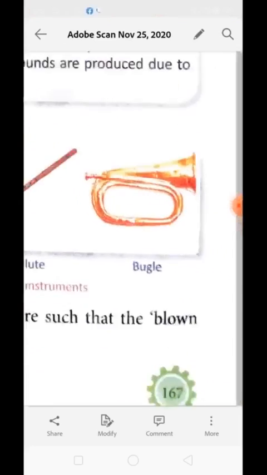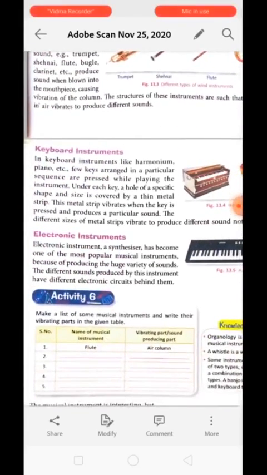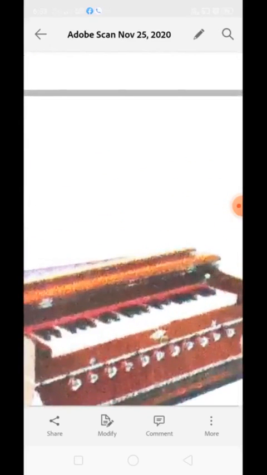Okay, next is keyboard instrument. In this keyboard instrument, you can see that we have keys. These keys are specific to produce a specific sound. Now, under each key, a hole of specific shape and size is present, which is covered by a thin metallic strip.